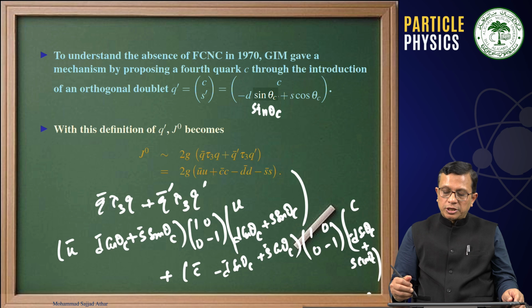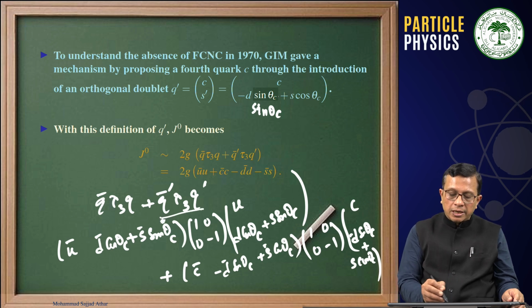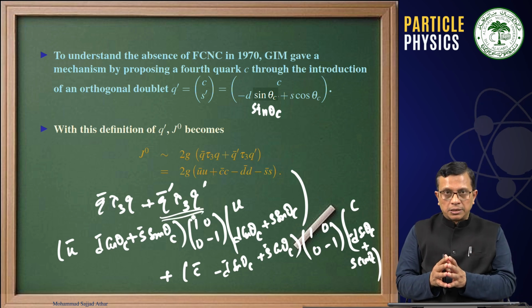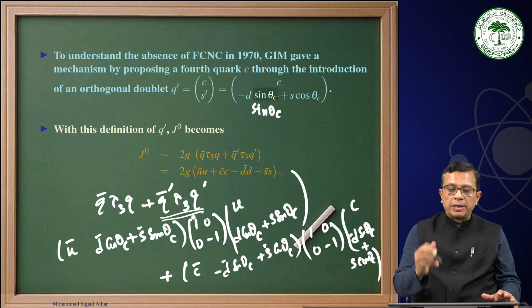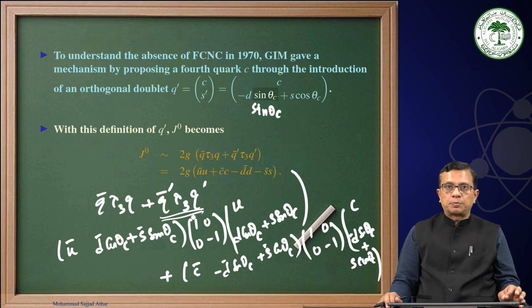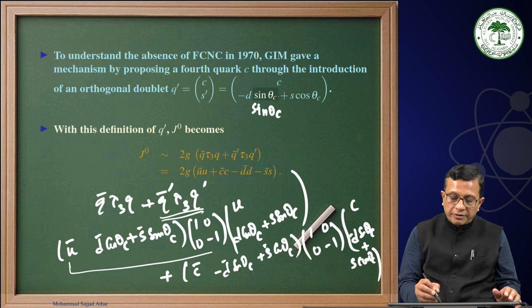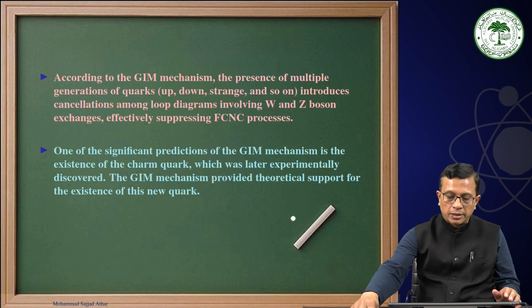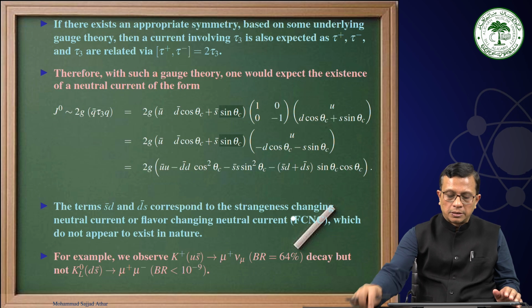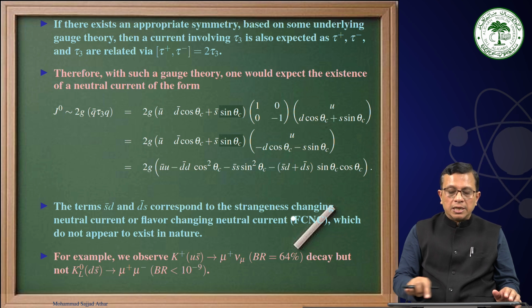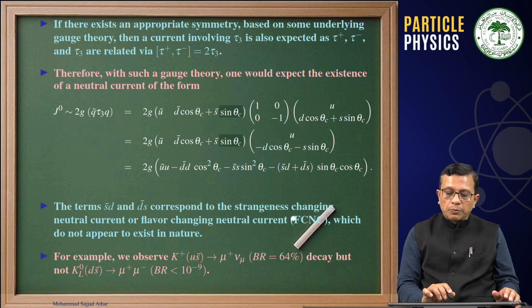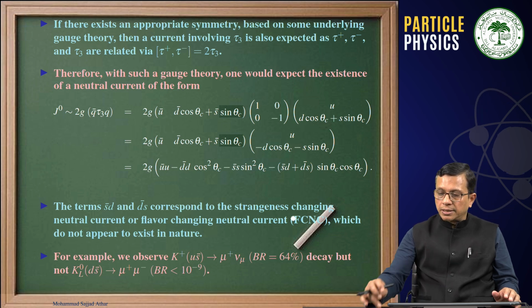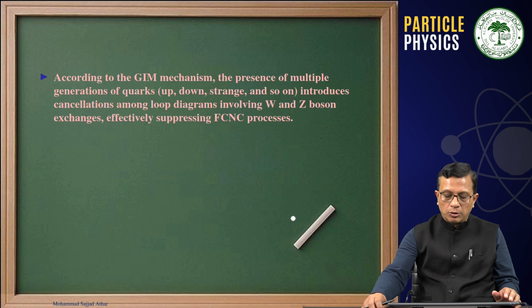This is what we should get when we are considering another doublet, where the doublet members are C and S prime, instead of U and D prime. Now you see this term we have evaluated here. Similarly, we will evaluate the other term. And the important point, what you will realize, if we look at it carefully,